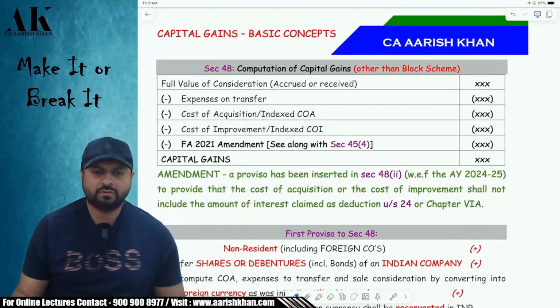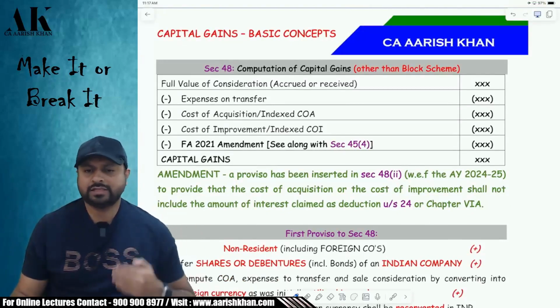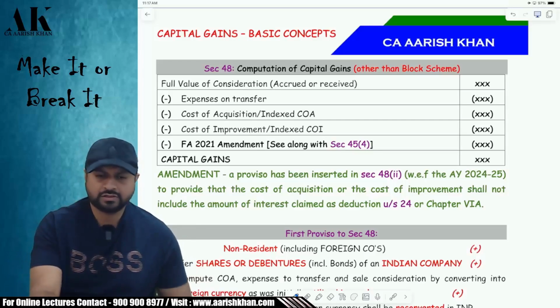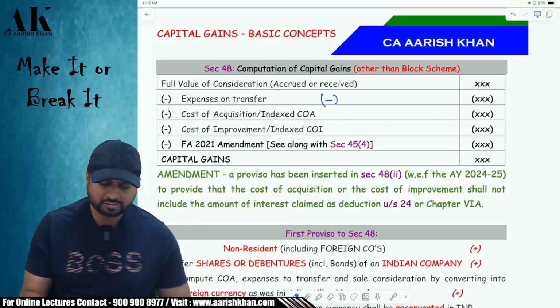So other than block, what has to be done over here? How is the capital gains computed? A very simple format: full value of consideration. After that, expense has to be reduced. Then cost of acquisition, index cost of acquisition, cost of improvement, index cost of improvement, and there is one more item which is to be reduced, which we will see in the next 10 minutes.